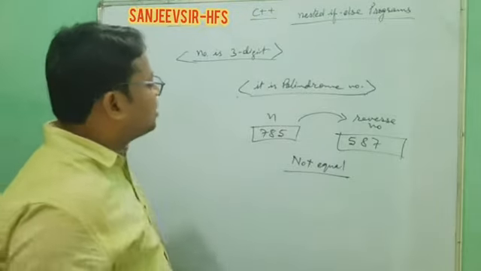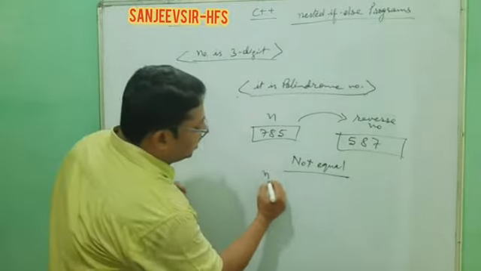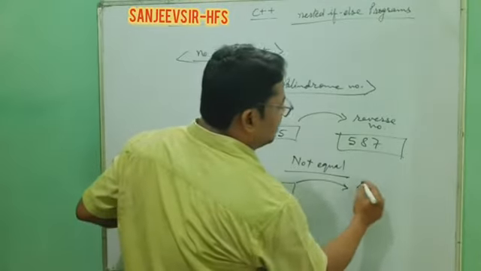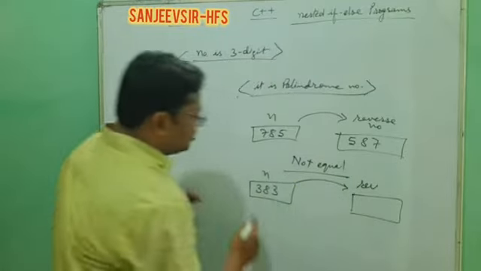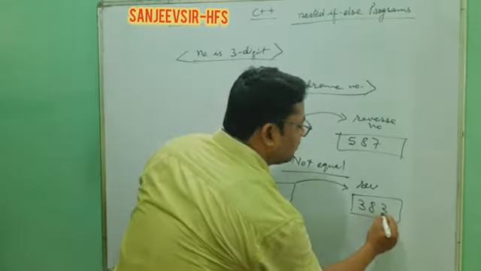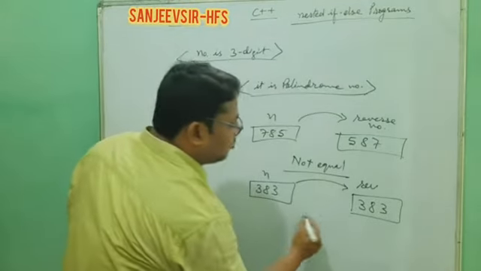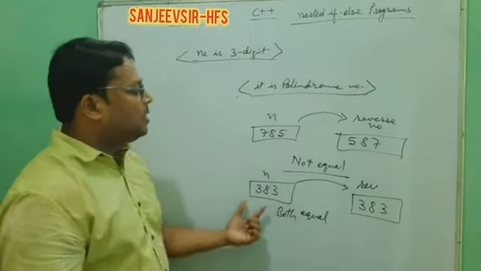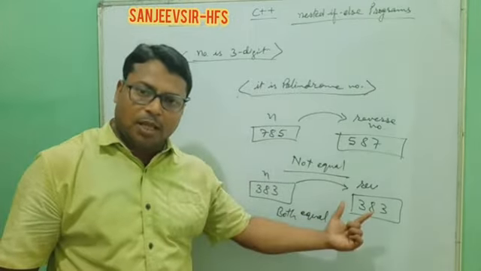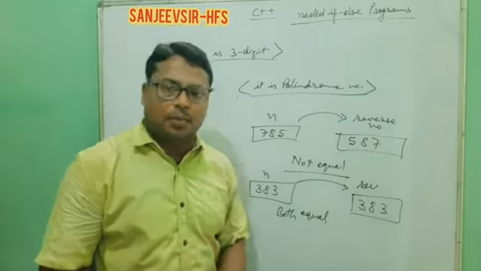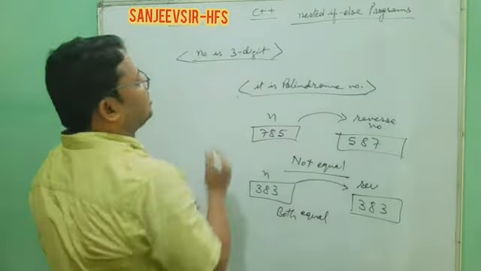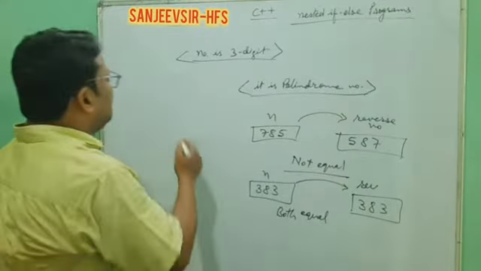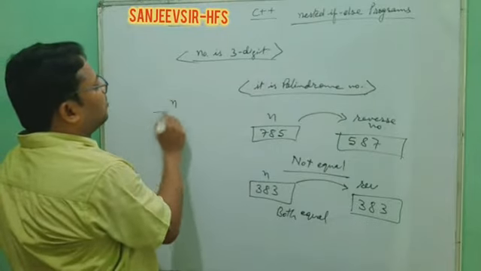That means we can understand by another example, suppose n is given here, 383, and its reverse will be, you see, 383. Yes or no? So both are equal. That means if the number and the reverse of the number are both the same, that type of number will be known as a palindrome number. And here it is a 3-digit number, but maybe a palindrome number of 2-digit, maybe a palindrome number of 5-digit.